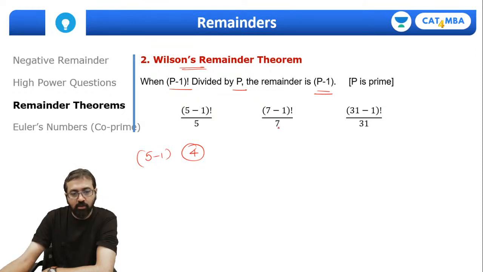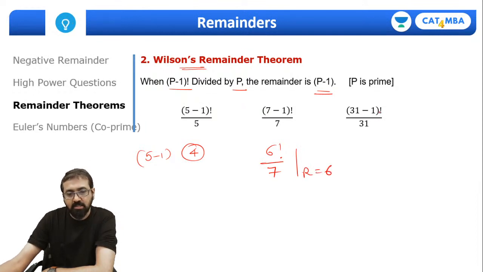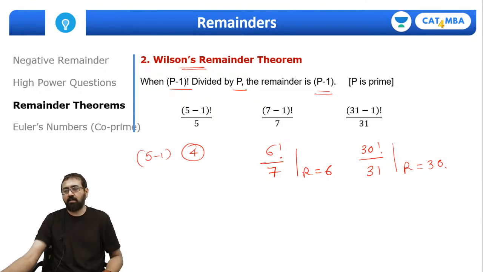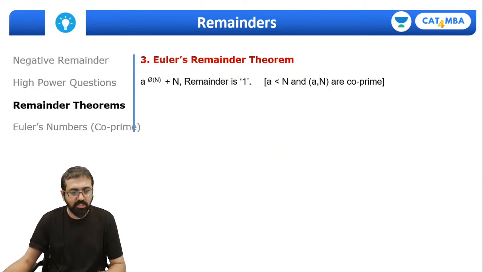7 minus 1 factorial divided by 7, that is 6 factorial divided by 7, the remainder will be 6. 31 minus 1, that is 30 factorial divided by 31, the remainder will be 30. You can check this thing, guys. This is a very useful concept.